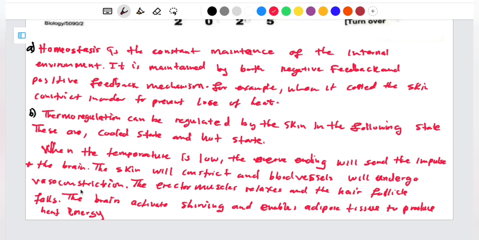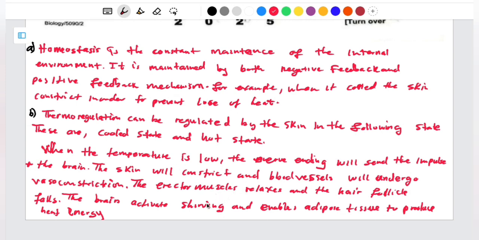The hot state is just the opposite of the cold state, so what we are writing here is going to be the opposite. Of course the information is going to come from the nerve endings near the surface of the skin. Then they send the information to the hypothalamus, which is going to initiate, instead of vasoconstriction, vasodilation of the blood vessels.